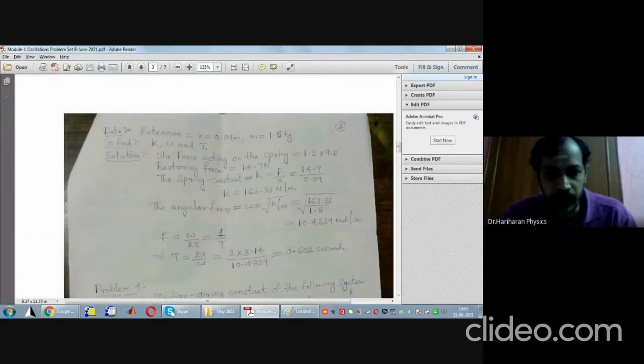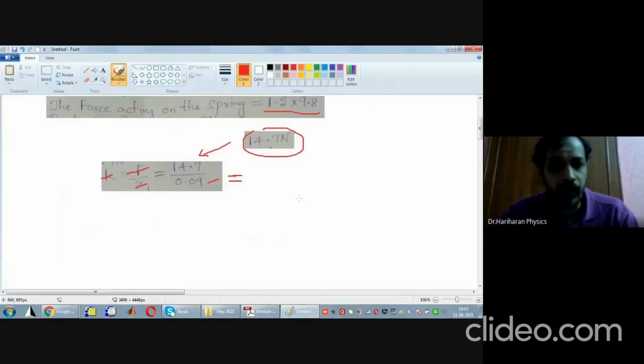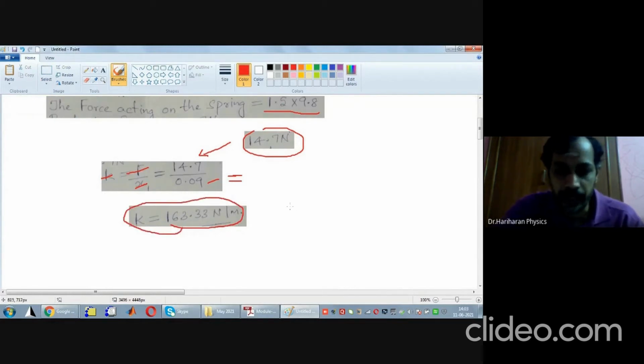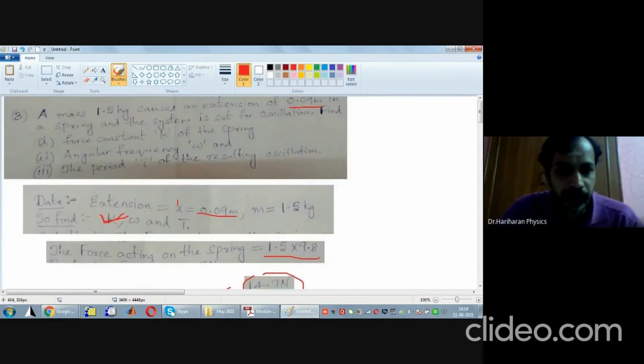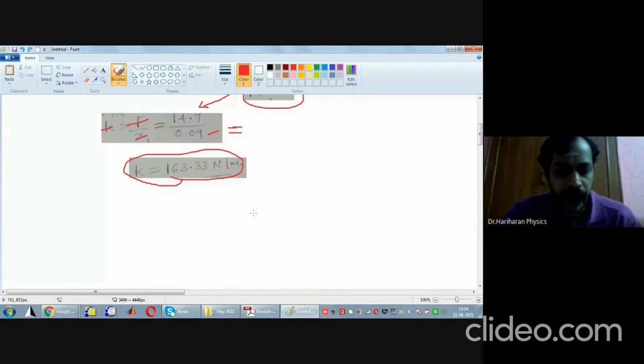So the spring constant of this spring is K equal to 163.33 newtons per meter. Once again, when you are listing out the values here, convert all the given quantities into SI units right there itself. You will not have any ambiguity. Clear to you all? That is very important. So K is found.